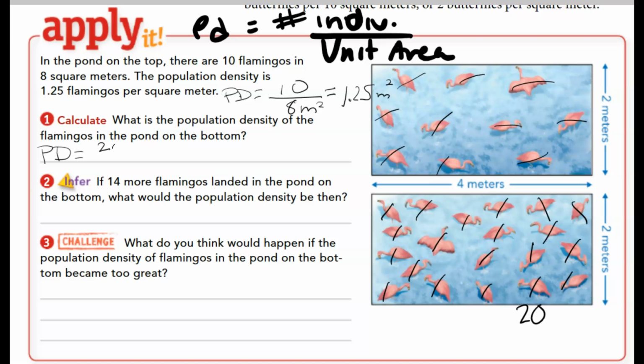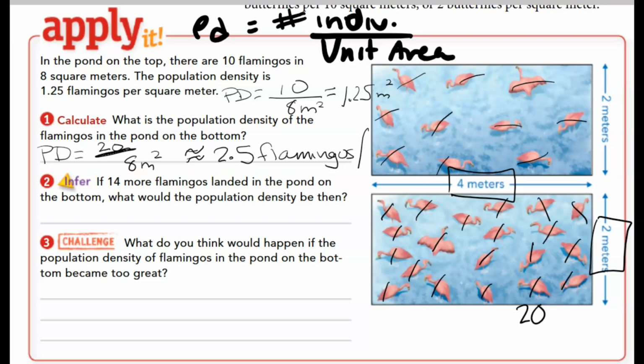So we have 20 flamingos divided by the square meters, 4 times 2, 8 meters squared. And by the power of calculator, that means we get about 2.5 flamingos per, that's what that dash line means, meters squared.